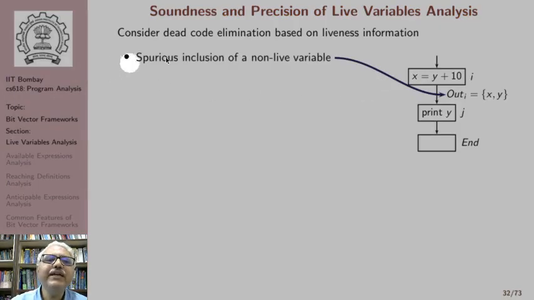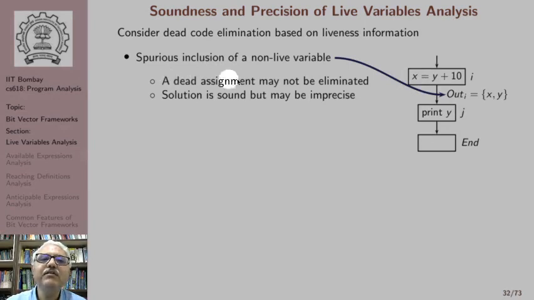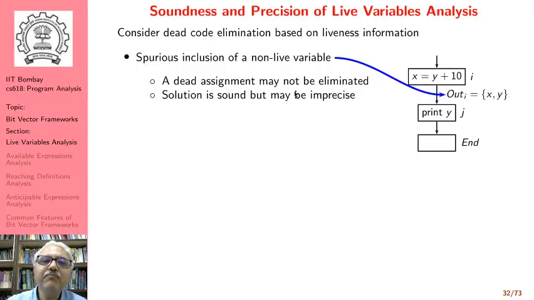So let's consider dead code elimination based on liveness information for this particular program. Assume that somebody gave us this as the liveness information at this particular program point, which means that there is a spurious inclusion of a non-live variable, because in the rest of the program we have used Y but we have not used X. So this is a spurious inclusion. We are computing a set larger than what it ought to be. And now if we were to do dead code elimination, all we are saying is a dead assignment may not be eliminated. So the solution is sound but may be imprecise.